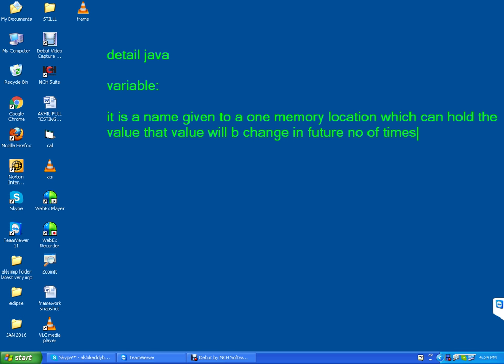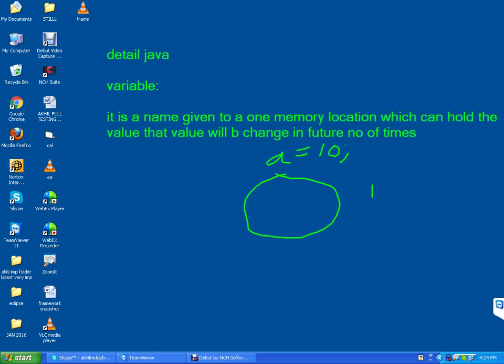Variable is nothing but it is a name given to one memory location which can hold a value. That value will be changed in future number of times. Wherever you want, whenever you want, you can change the value. That is called variable.